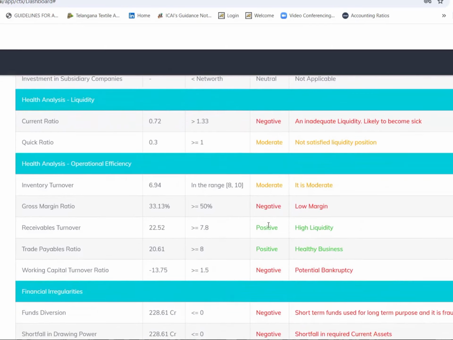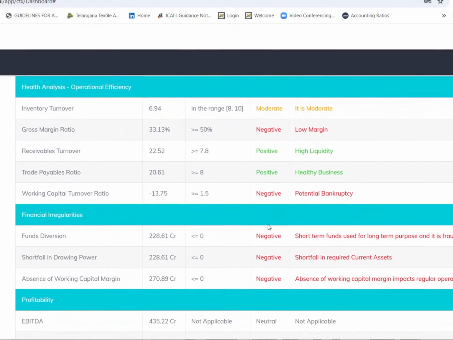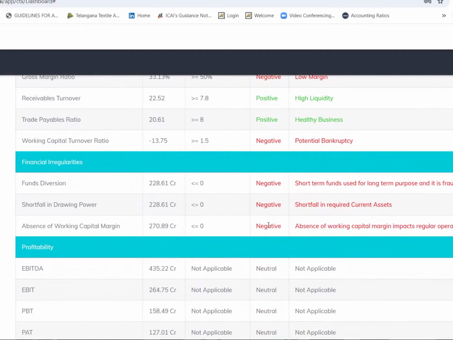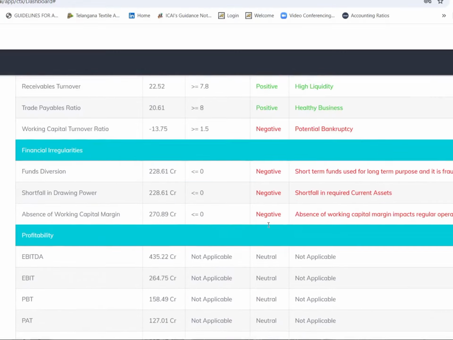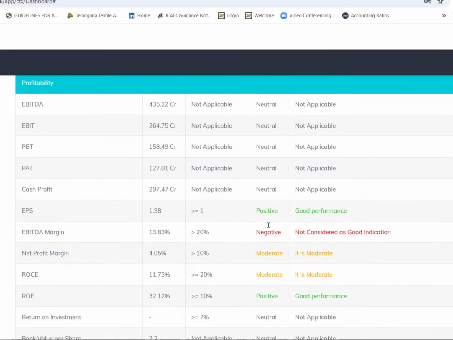And coming to operational efficiency, inventory turnover is 6.94, okay, and gross margin is 33.13, working capital turnover is minus 13.75. The reason is that current assets are less than the current liabilities. So coming to financial irregularities, this is the reason why the company has been categorized as a defaulting company. Funds diversion 228.61 crore, shortfall in drawing power 228.61, and absence of working margin 270.89 crores. So that is the reason why the company has been declared as a defaulting company.